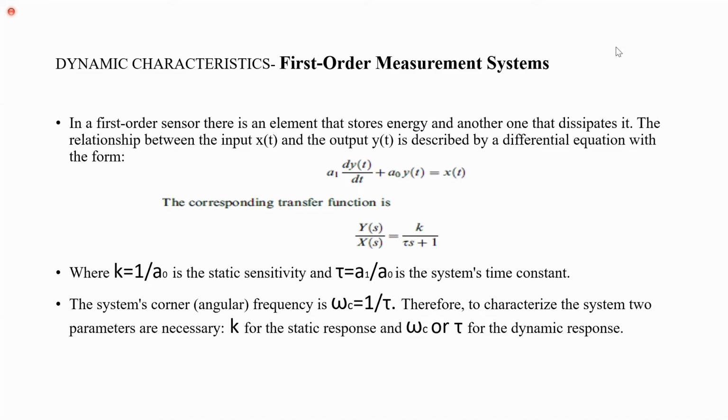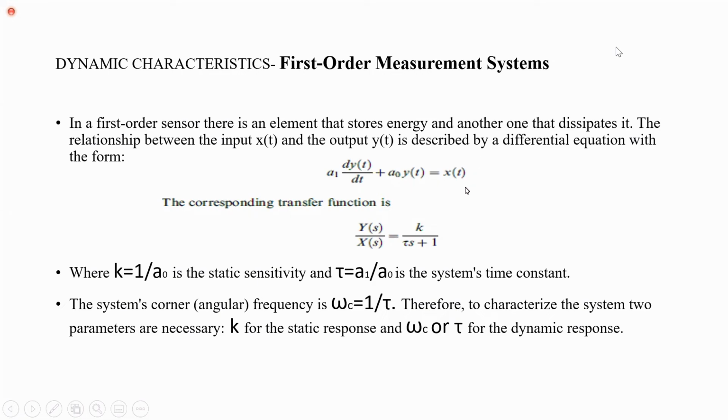Next system, students, first order measurement system. First order measurement system means we have one energy storing device and one energy dissipating device. The relationship between the input x of t and the output y of t is described by a differential equation with the form of a1 dy of t divided by dt plus a naught y of t is equal to x of t.